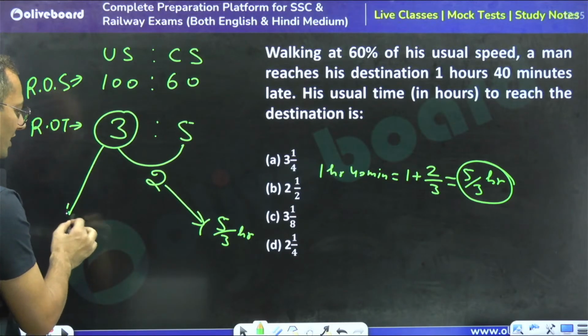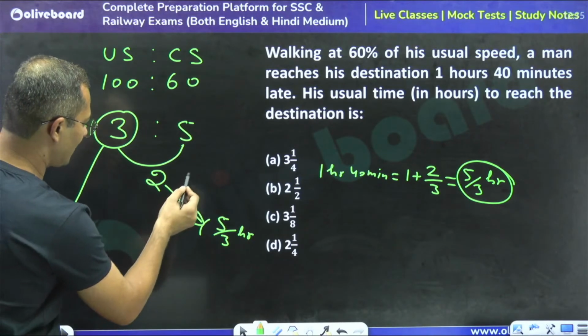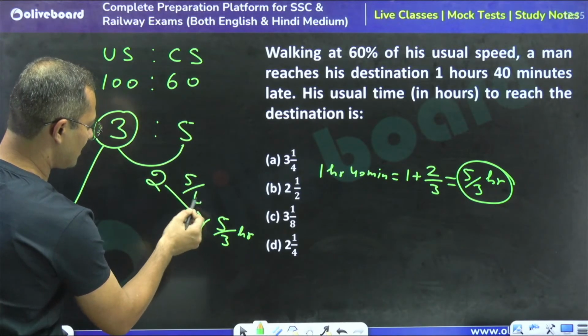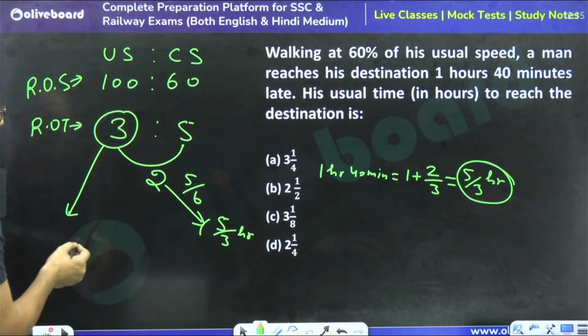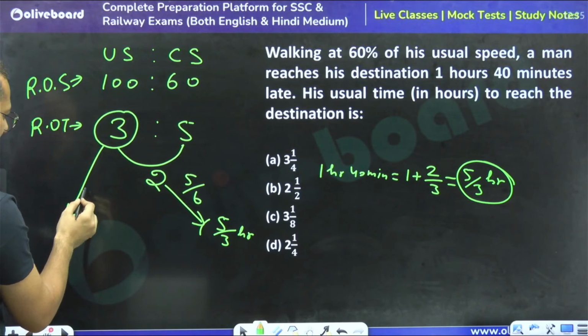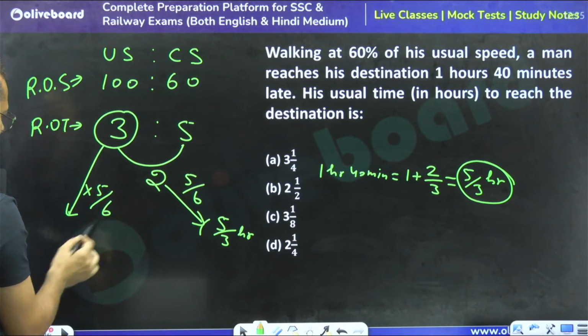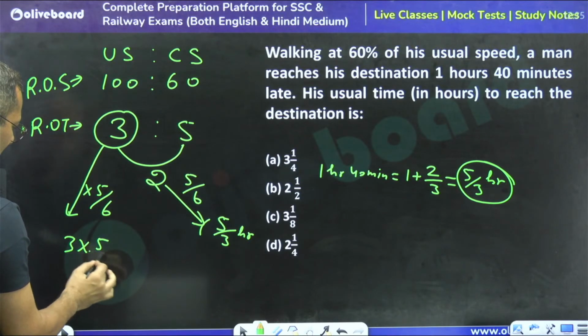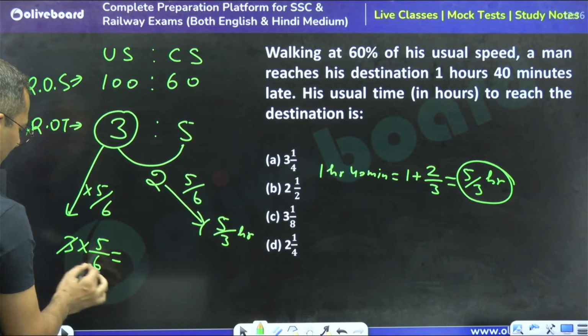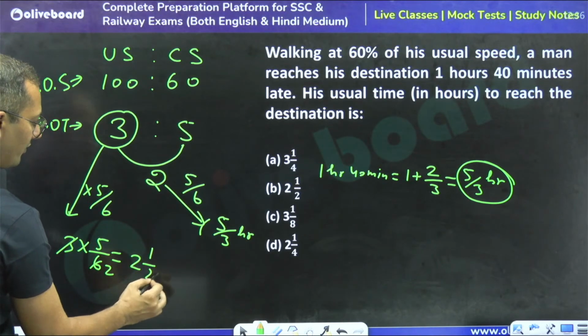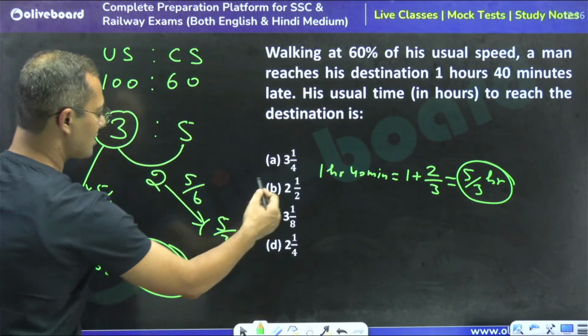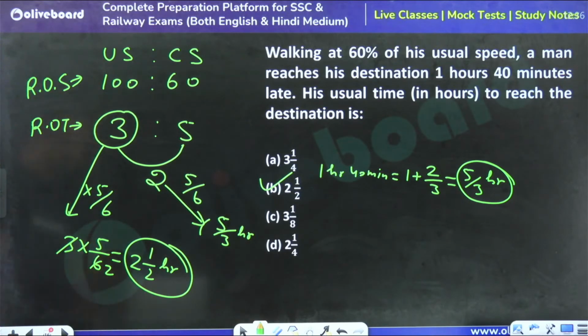So 1 unit is equal to 5 by 6 hours. Now tell me what is the value for 3 units. Just multiply 3 into 5 by 6, so I will get 2 whole 1 upon 2 hours as the right answer. So option B is the right answer. Yes, is this clear?